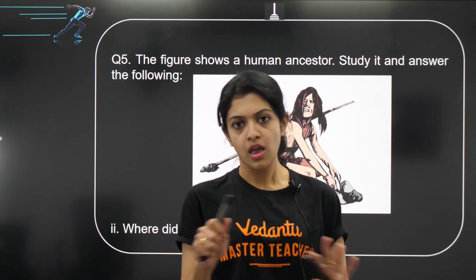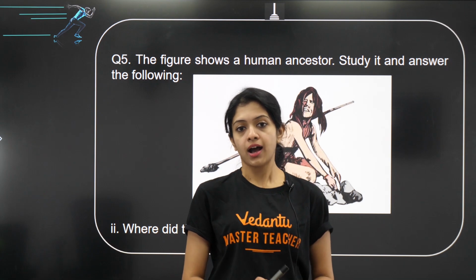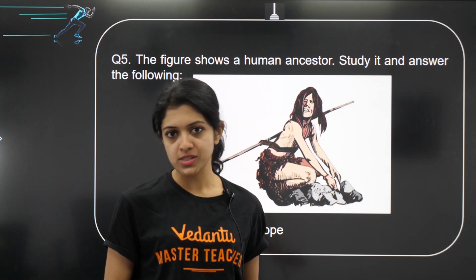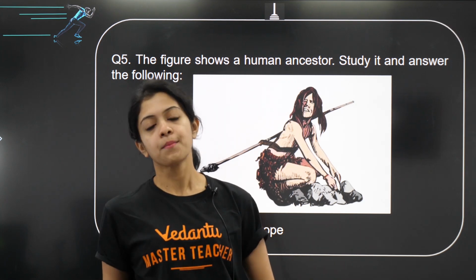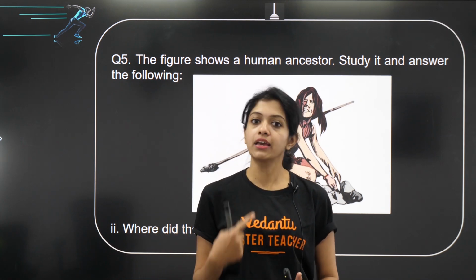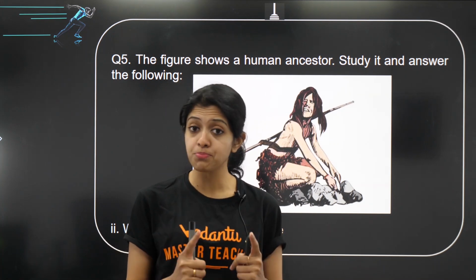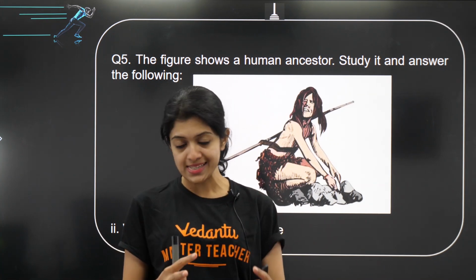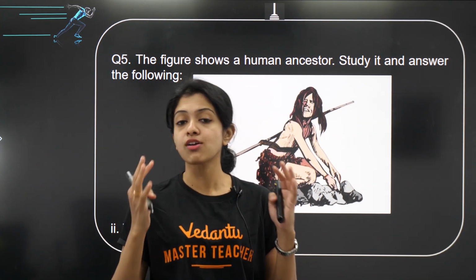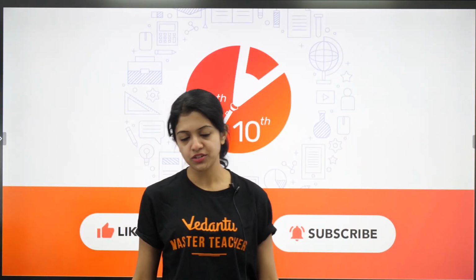You know whatever we have discussed, right? Australopithecus and Homo habilis, Homo erectus, Homo neanderthalensis, commonly known as Neanderthal man, and Homo sapiens, in which Cro-Magnon man and then modern man. Okay, so do go back to that video also and revisit it if you would like to have a recap of all the stages of human evolution. Most importantly, you must know the features and the brain capacity, the cranial capacity, of each of those stages. Okay, and that brings us to the end of today's session.